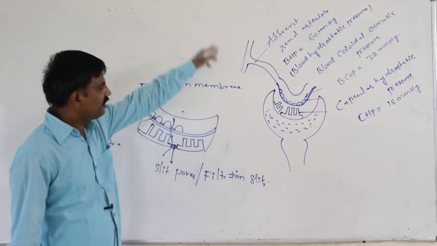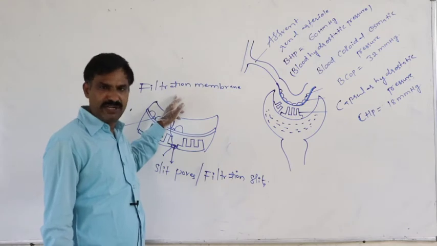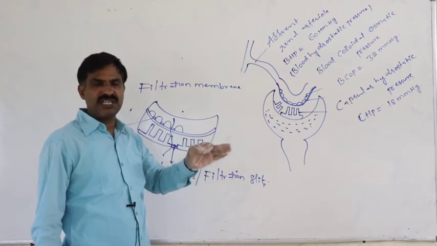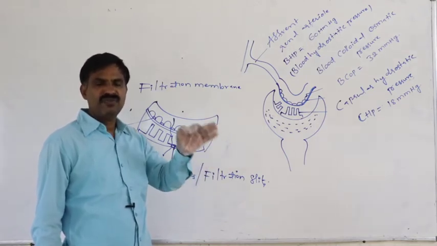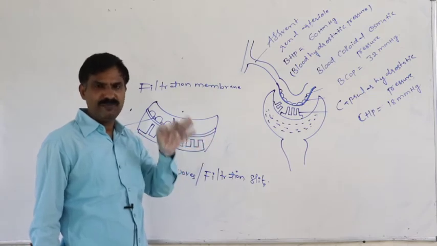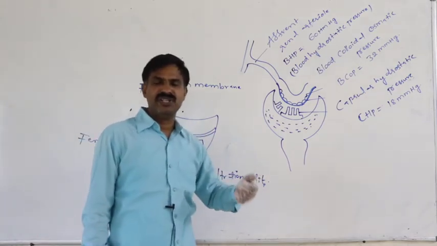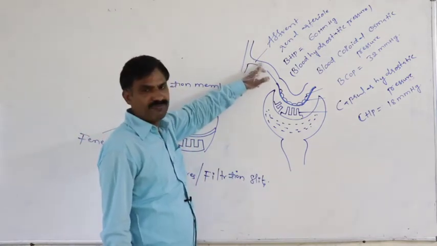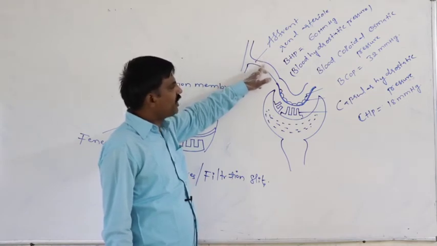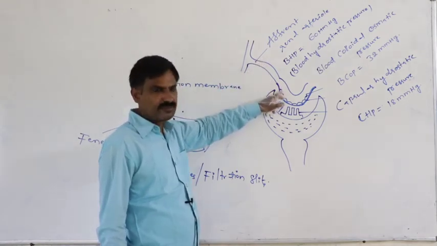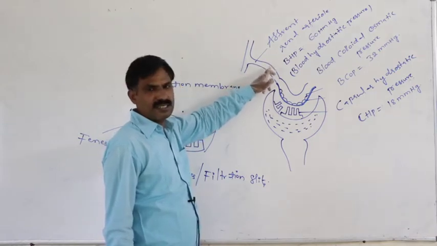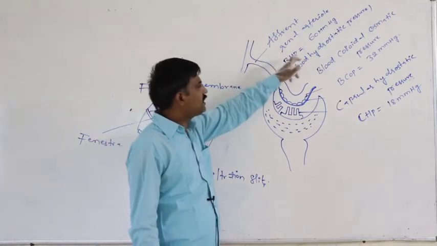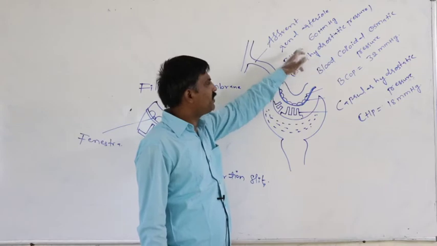So how is the pressure difference created to filter the primary urine through the filtration membrane? Due to the pressure difference, blood is subjected to filtration to form the primary urine. While the blood passes through the efferent renal arteriole towards the capillary, it exerts 60 mmHg pressure on the walls. That is the blood hydrostatic pressure, the BHP, equal to 60 mmHg.